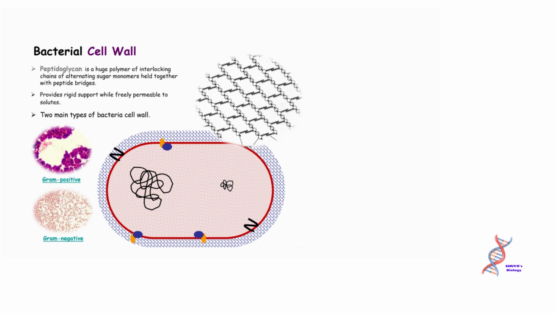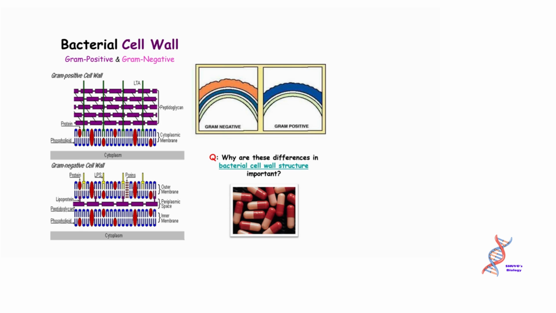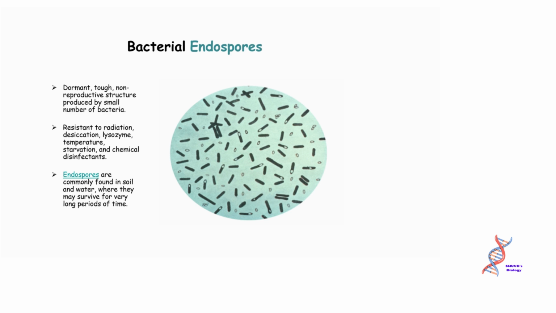Bacterial cell wall: peptidoglycan is a huge polymer of interlocking chains of alternating sugar monomers held together with peptide bridges. It provides rigid support while being freely permeable to solutes. Two main types of bacterial cell wall: gram-positive and gram-negative. Bacterial endospores are a dormant, tough, non-reproductive structure produced by a small number of bacteria.